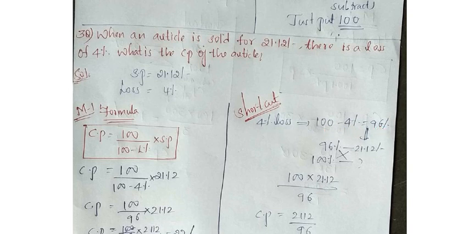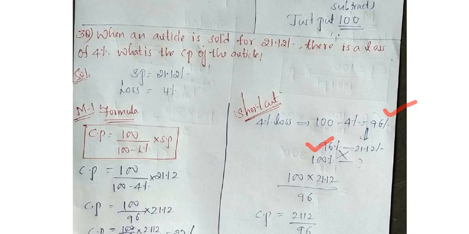Why? Because they have given us the percentage but not the amount in rupees. So from 100 you should subtract the loss percentage. 100 minus 4% is 96%. That 96% is equal to the 21.12 rupees they have given. Then cost price means, as I told every time, 100.